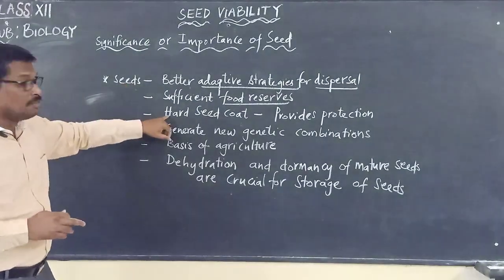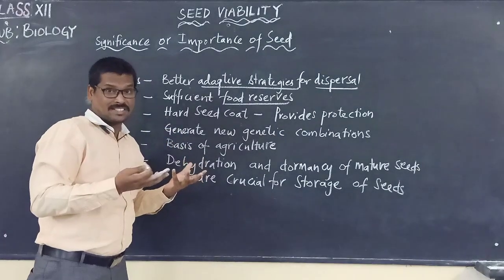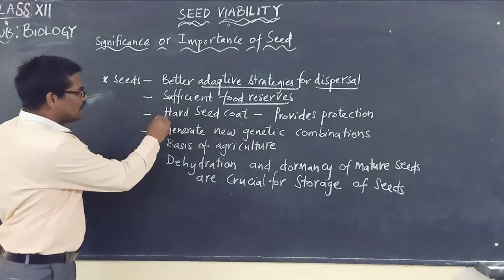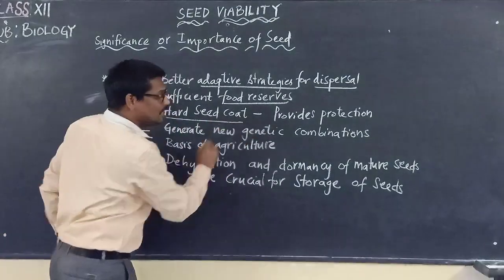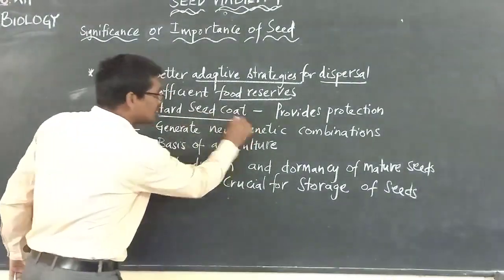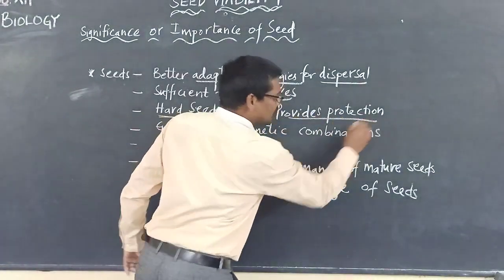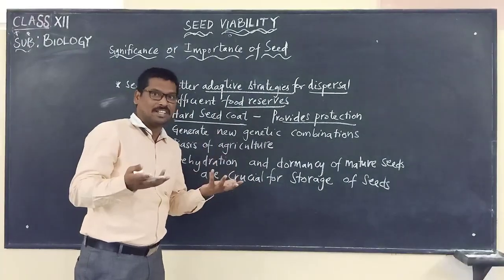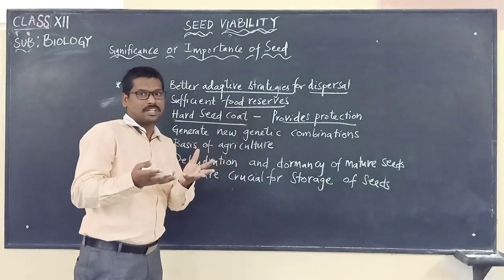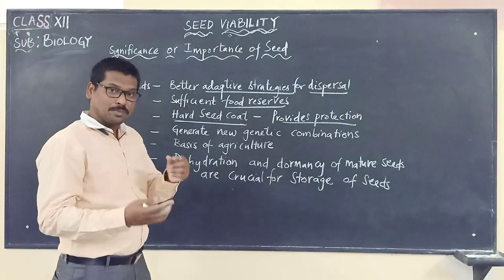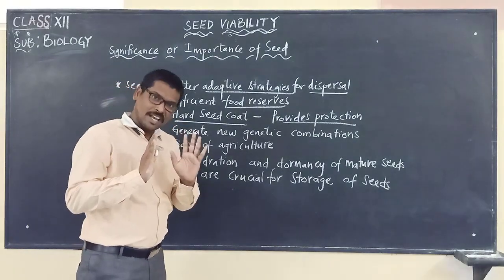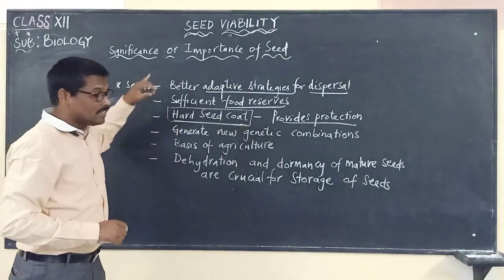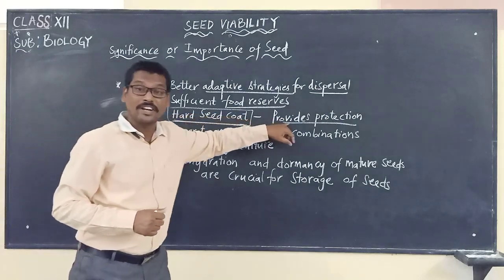And the seeds come across various hazards and seasonal climatic conditions, due to which seeds have a hard seed coat. What is the function of this hard seed coat? It provides protection from environmental conditions and from various animals that may damage the seeds. So the seeds are well protected with the help of the seed coat, which provides what?